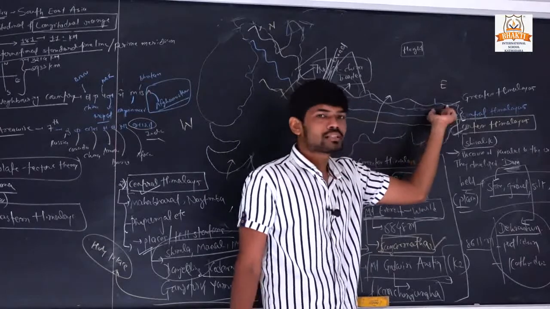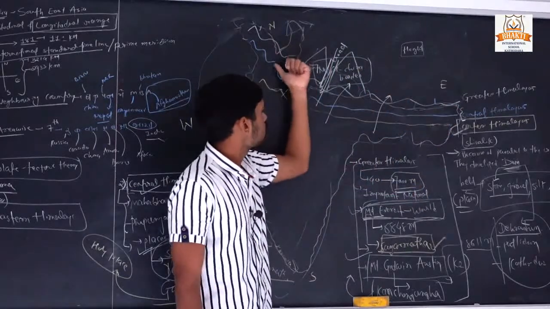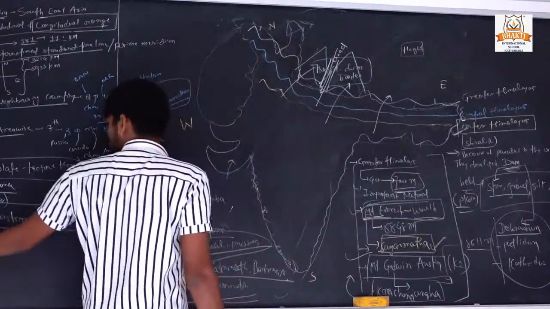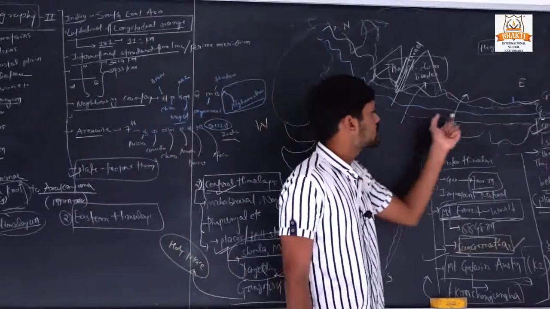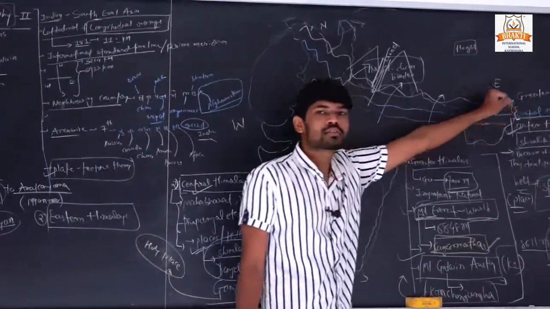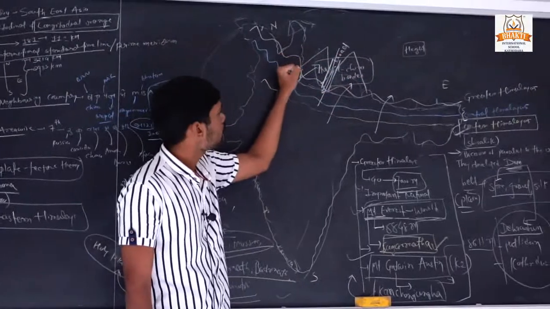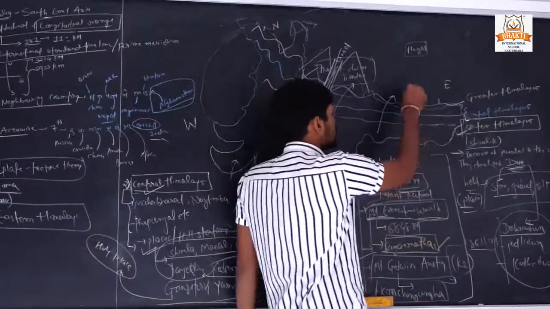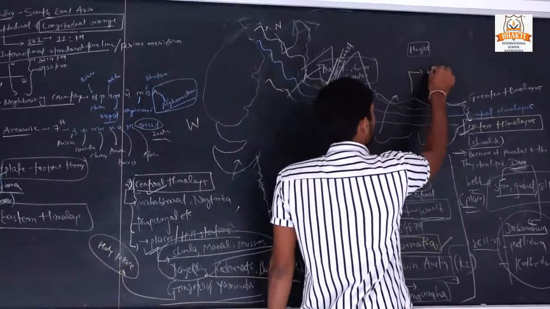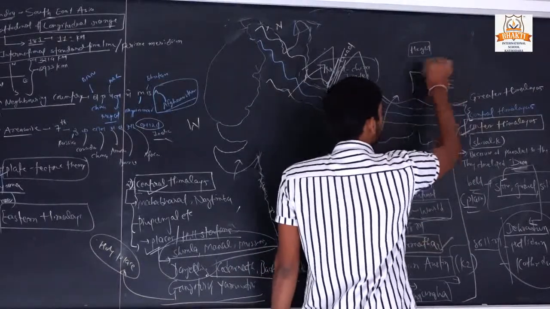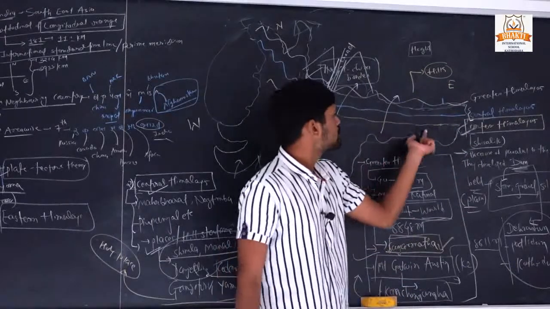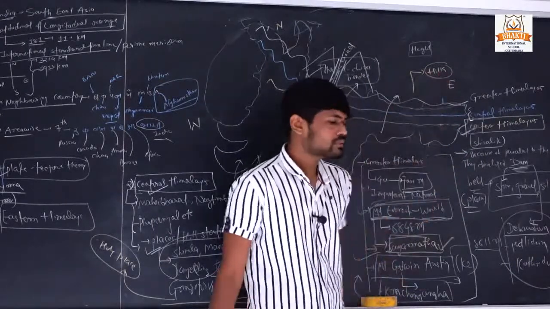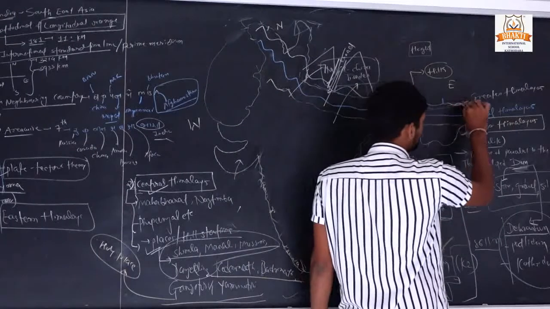The Eastern Himalayan region has a lesser height than the Himalayan mountainous region. Some hills have developed here in the Eastern Himalayas.